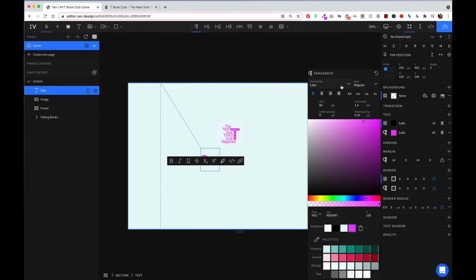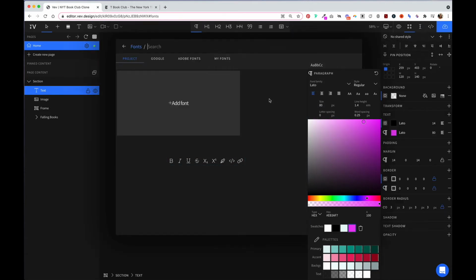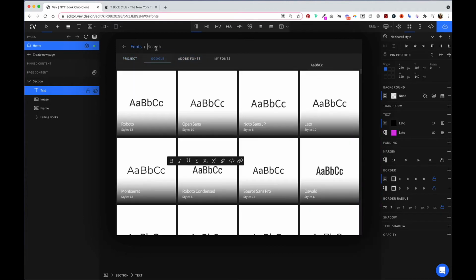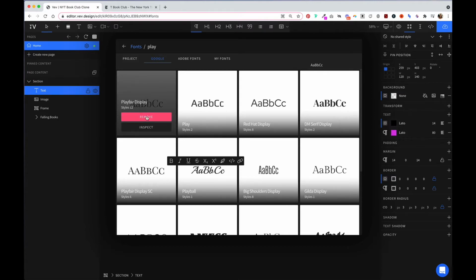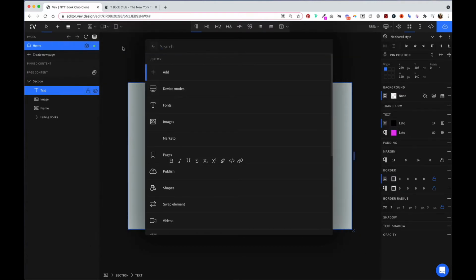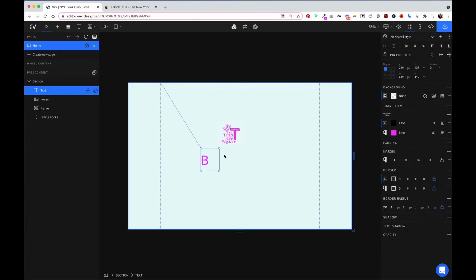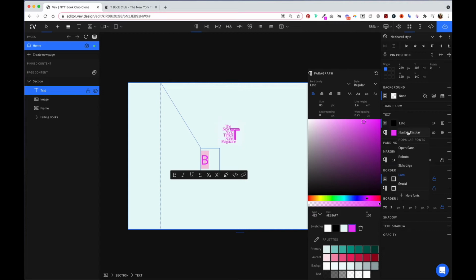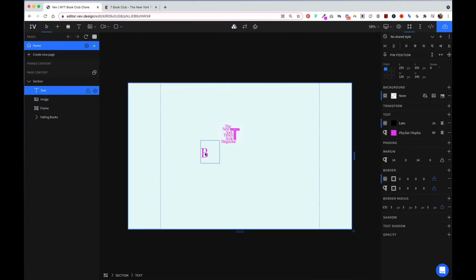And we also want a different kind of font to match that New York Times font. So we'll go into more fonts and let's look for something like Playfair. And we'll use this one. So we'll go back into here and then change that to Playfair. Great. So let's move this up a little.